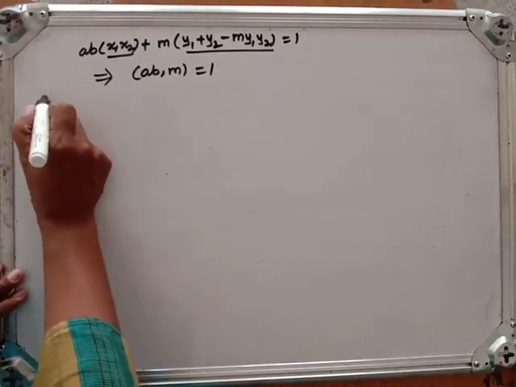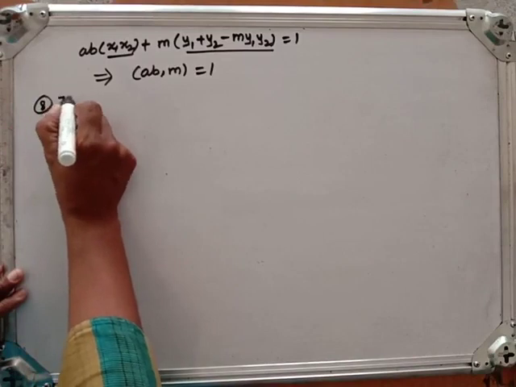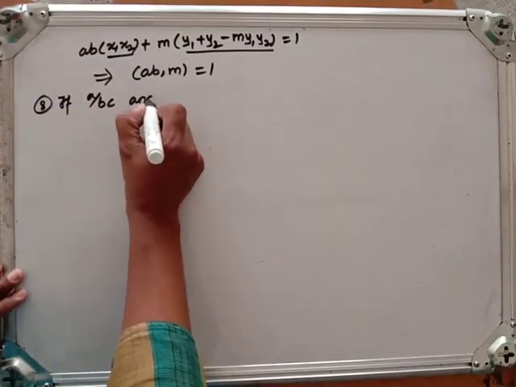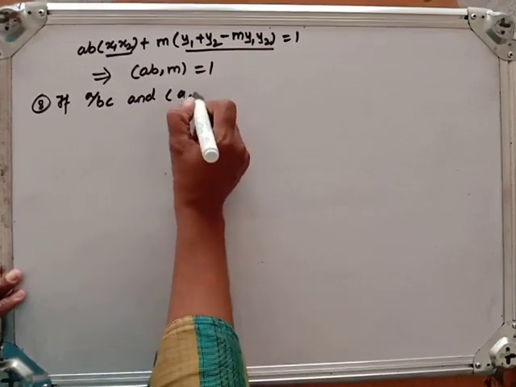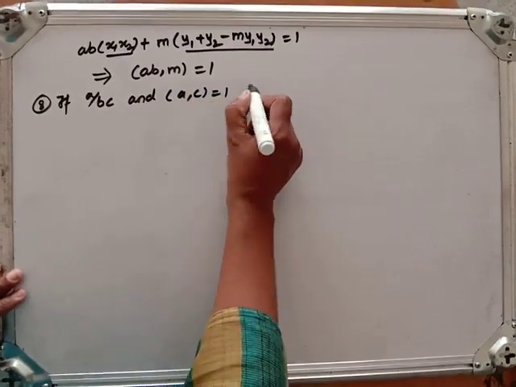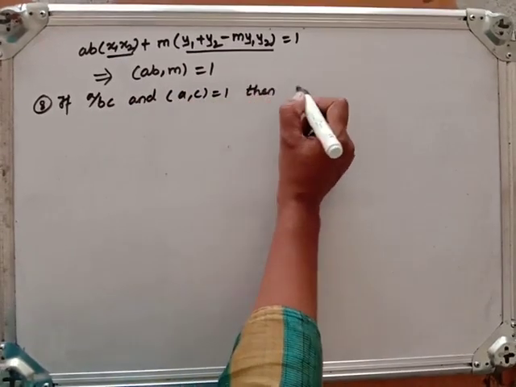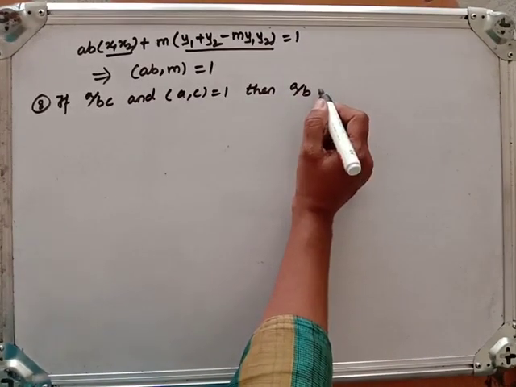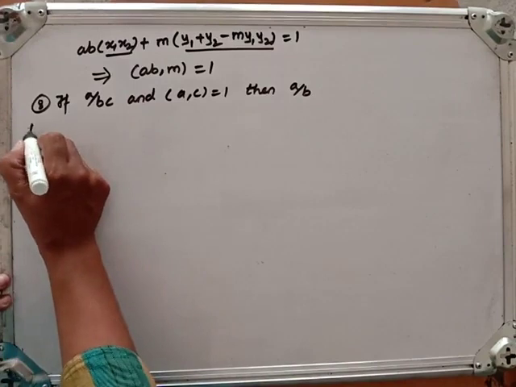Now the next remark: if A divides BC and GCD of A and C is 1, then A divides B. So, proof of this.